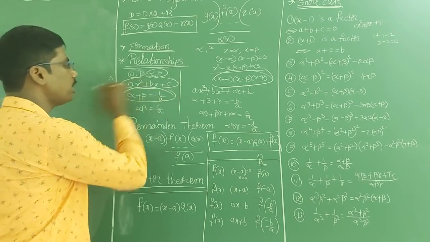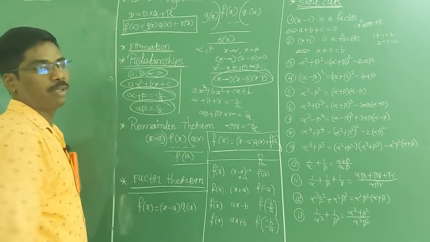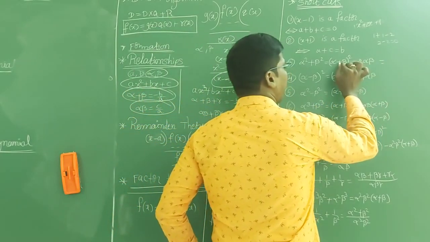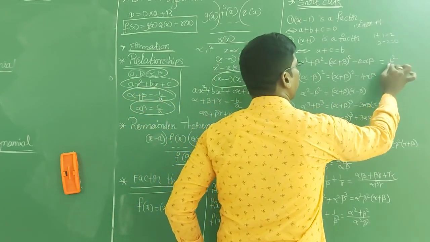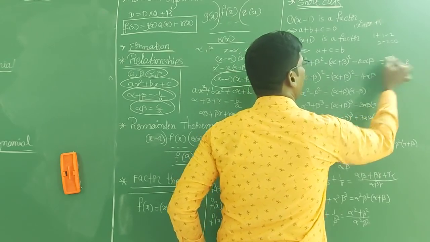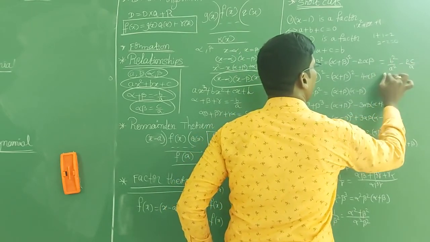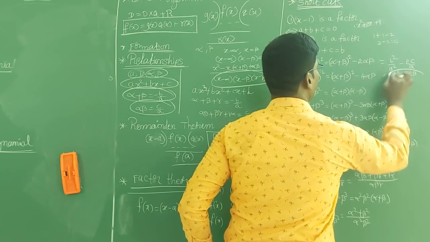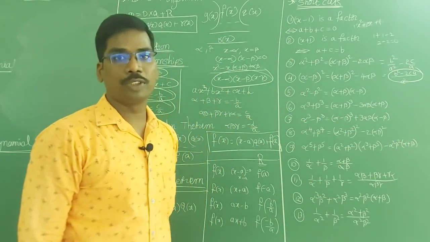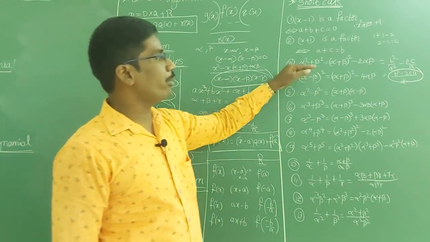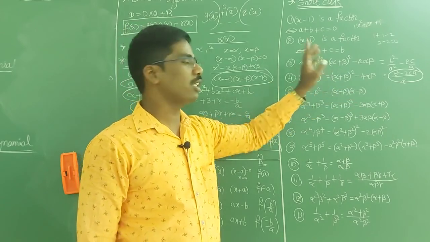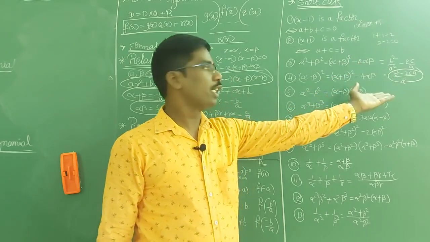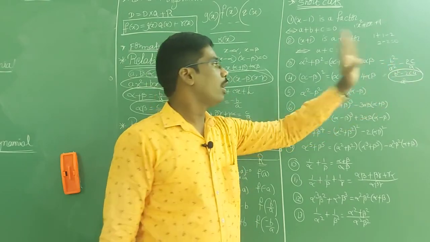Yes, α + β means −b/a and αβ is c/a. Now substitute here, then what will you get? (−b/a)² − 2·(c/a), so b²/a² − 2c/a. See, the LCM is a², then (b² − 2ac)/a² is the answer. This is what we have to keep in mind, they will give it in the options. If α, β are the two zeros, then find α² + β², they will ask just that. So you have to remember this formula, then you can substitute easily. So the answer is (b² − 2ac)/a².